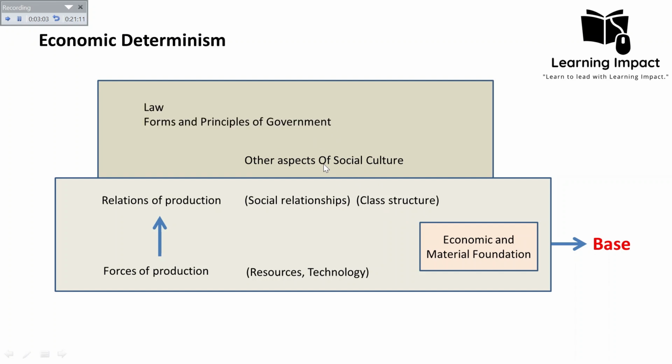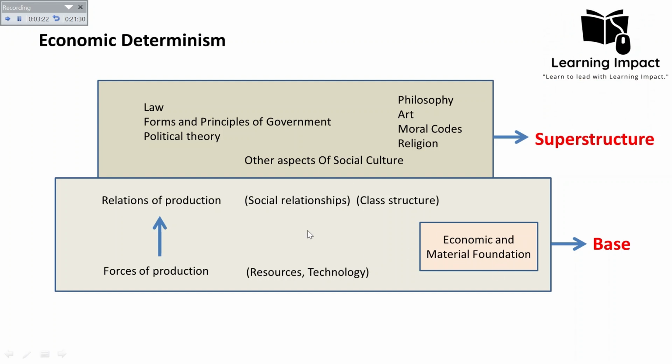That includes the law, forms and principles of government, political theory, philosophy, religion, art, and moral codes. These all are our superstructure, which he labeled as the superstructure. And he believed that it is the economic and material foundation that determines the superstructure. That's why this is known as the base-superstructure model. Base is all about the economic aspect of our society, and the superstructure is all about the non-economic aspect of our society.